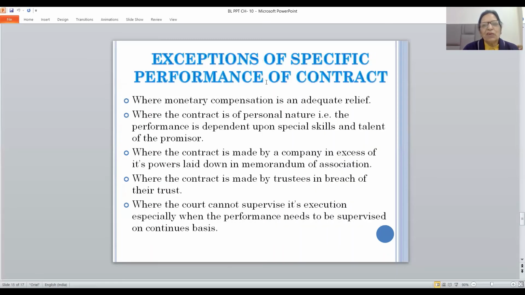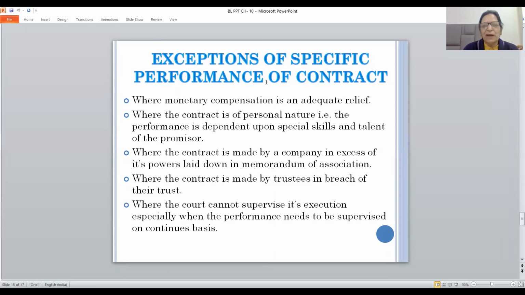Now, exceptions to specific performance of contract. Where monetary compensation is adequate relief, then in these cases, specific performance of the contract will not be granted. Where the contract is of a personal nature, that is, the performance is dependent upon the special skills and talent of the promisor.